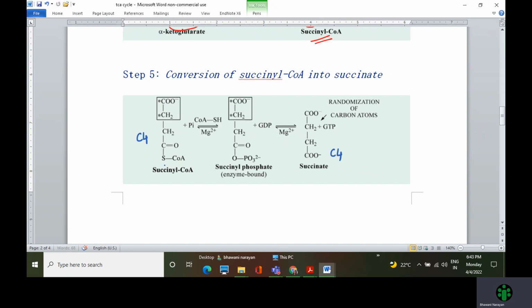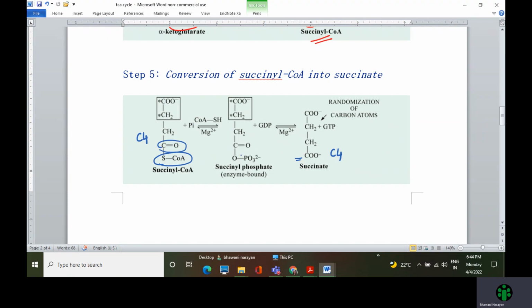The difference between succinyl coenzyme A and succinate is basically in this last carbon, that is S coenzyme A leaves and C double bond O becomes C double bond O minus. How does this happen? First a phosphate molecule comes and adds on to the C double bond O there, and S coenzyme A being labile, it breaks up.